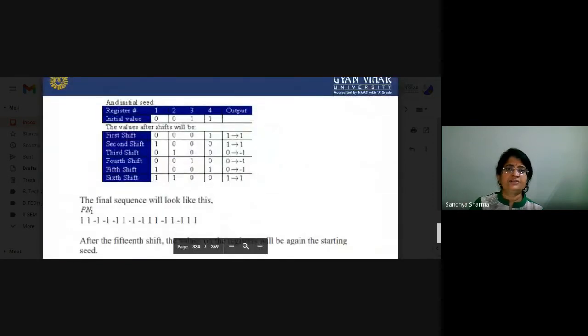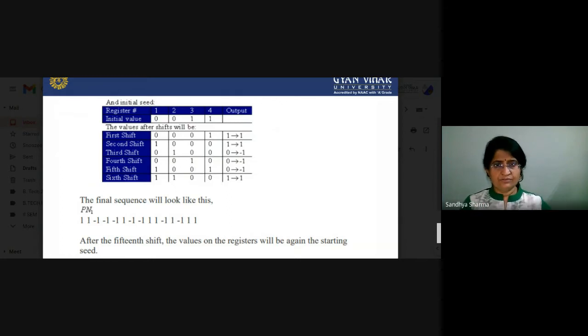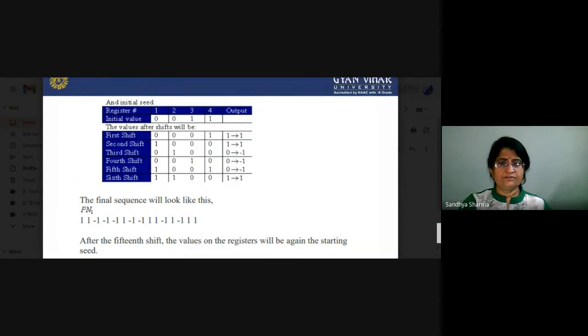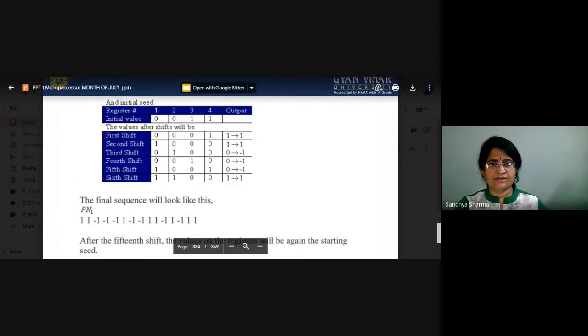At the initial register, the initial value is 0011, and after shifting there may be a change in value. So 0000, 0100, 0010, 1001, and 1100.